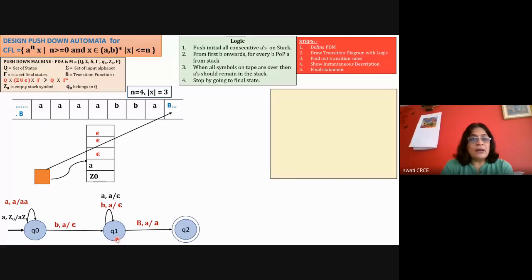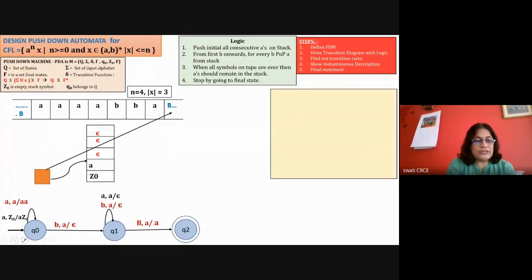But now, if n is greater than or equal to 0, so if there are no a's, then the size of x should also be less than n. So if the string is blank, then also it should be accepted. So we can have the initial state as a final state also. That is also fine, because the length of x can be 0. So you may have only two a's. Two a's are also accepted. A single a is accepted, and blank is also accepted.